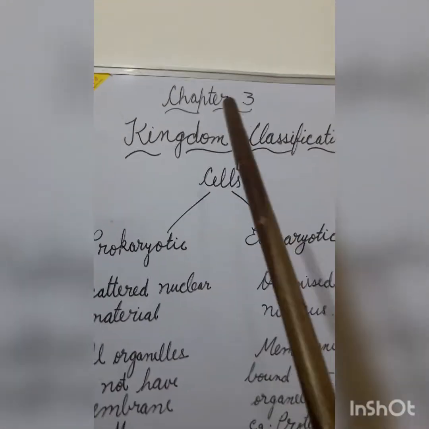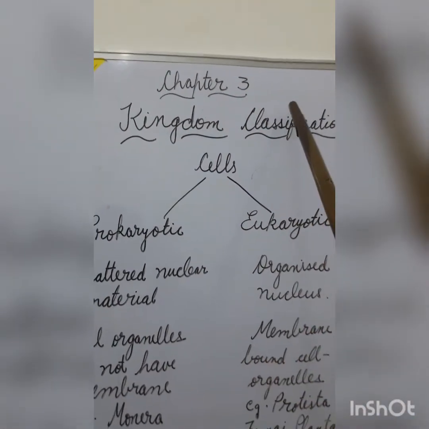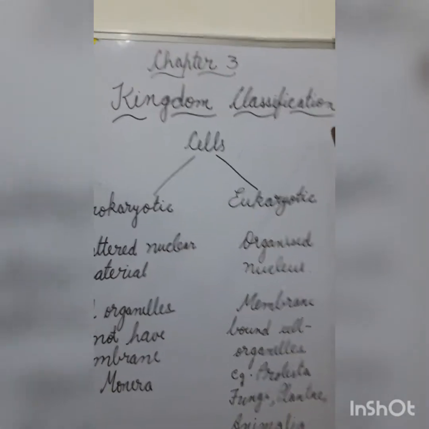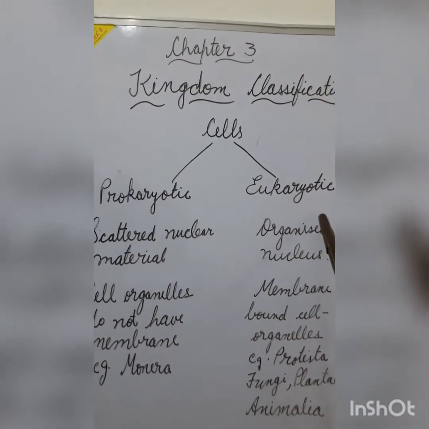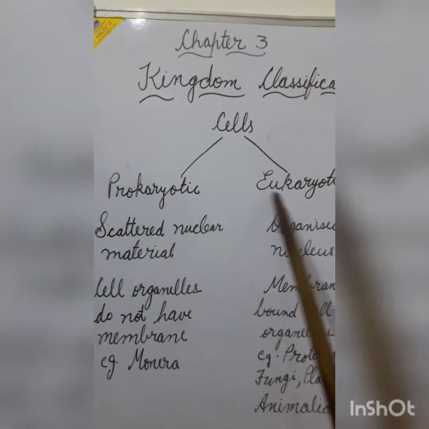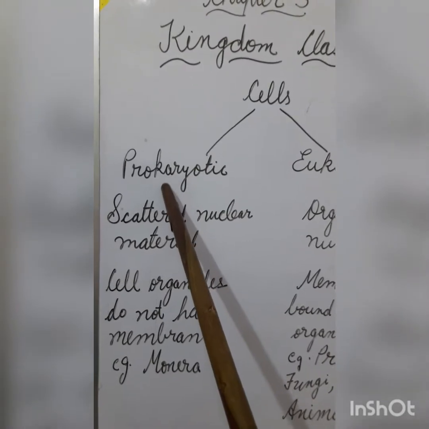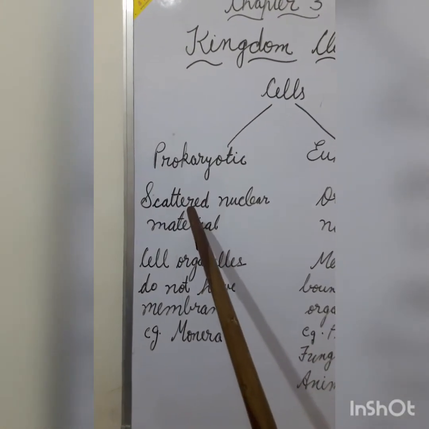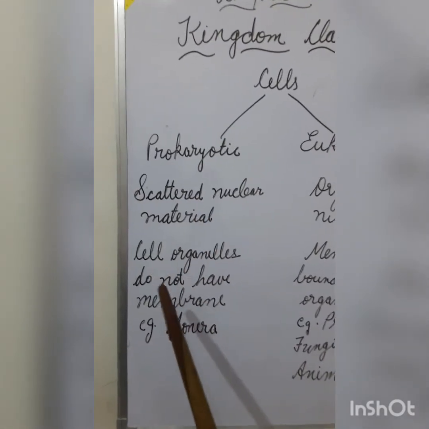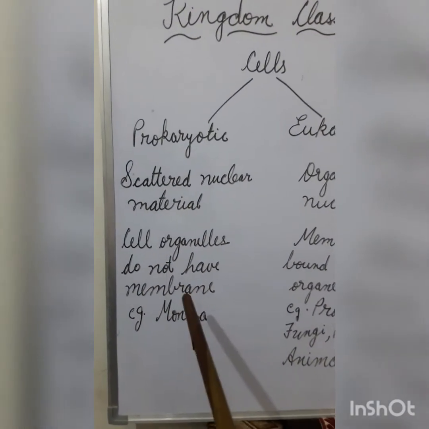Good morning, students. Continuing with our chapter number 3, Kingdom Classification. The cells can be divided into two types, prokaryotic and eukaryotic. Prokaryotic are the primitive cells in which the nuclear material is scattered and cell organelles do not have membrane.